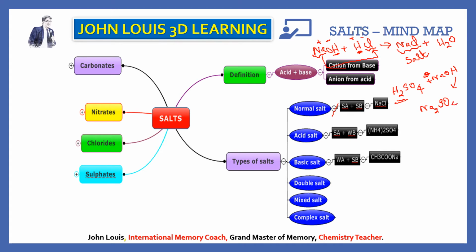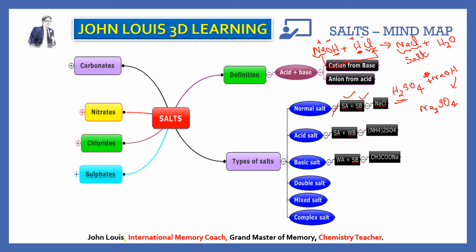The positive ion from the base is sodium and the negative ion from the acid is sulfate. Both the hydrogens are replaced by sodium. So with complete displacement of the hydrogen atoms from the acid, the salt formed is known as a normal salt. Normally that is formed by mixing a strong acid with a strong base, and whatever salt forms will be the normal salt.